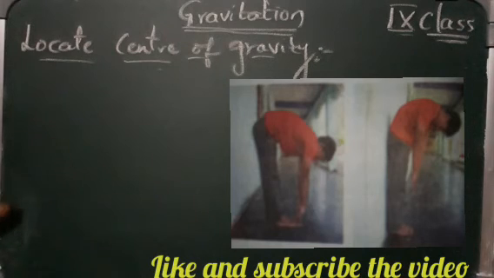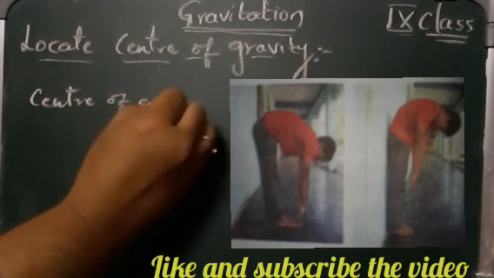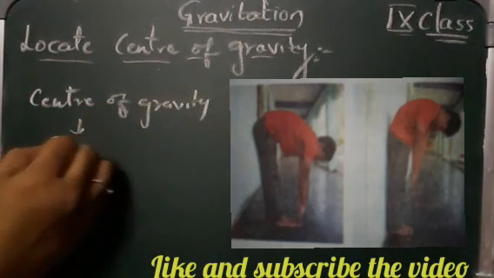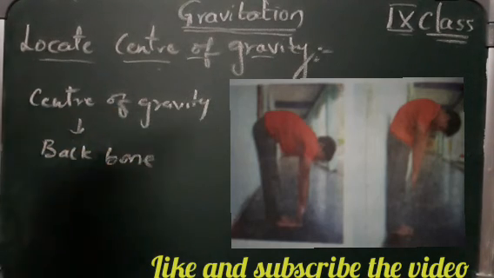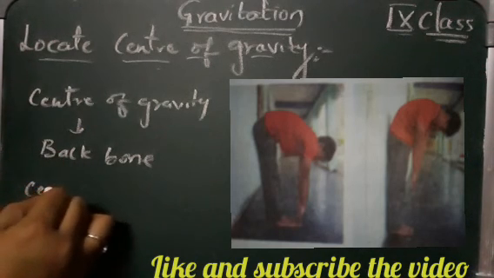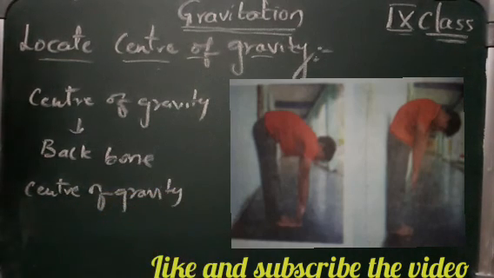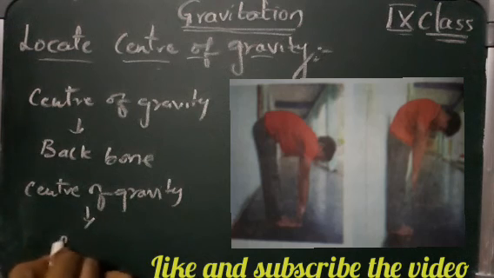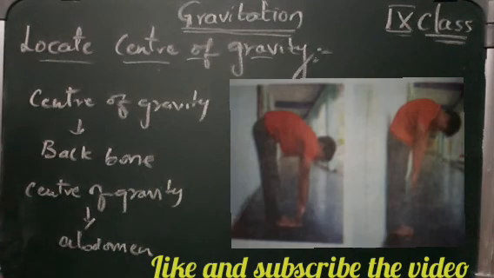In the first position, the center of gravity is near the center of the backbone. You can locate the center of gravity at the backbone. Whereas in the second position, where you are taking the support of the wall and cannot bend, the center of gravity can be located near the abdomen. Fine, I hope you have understood very well.